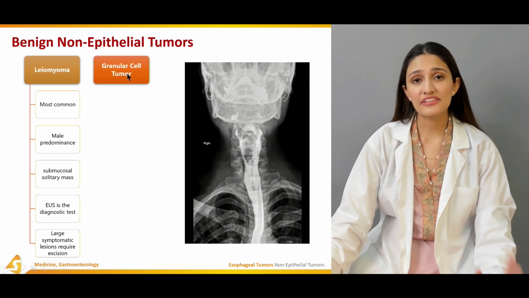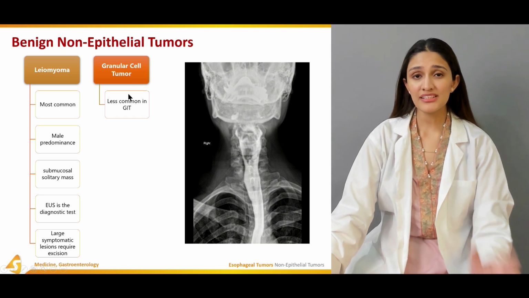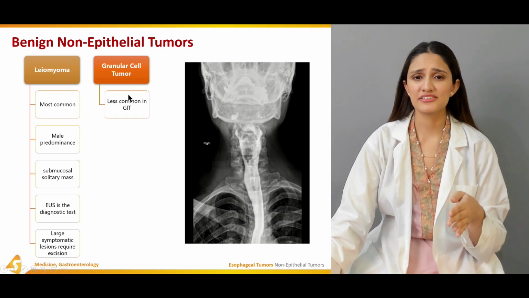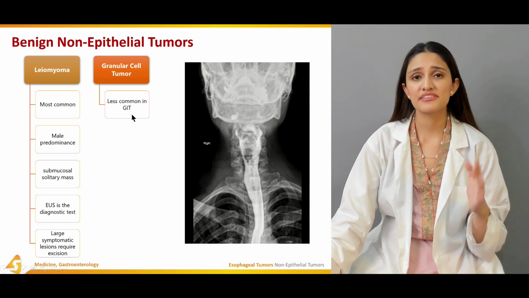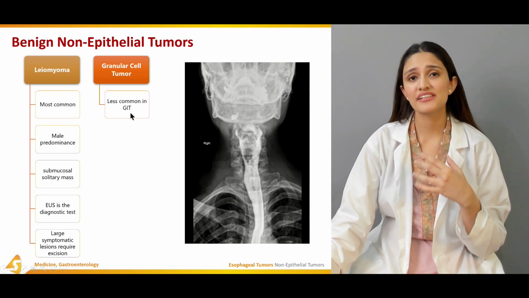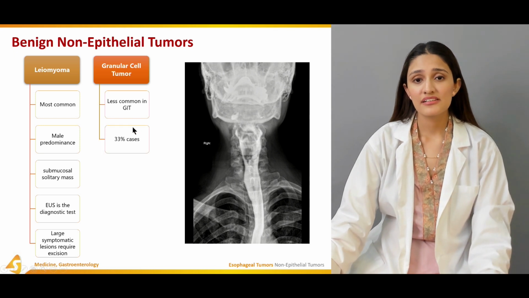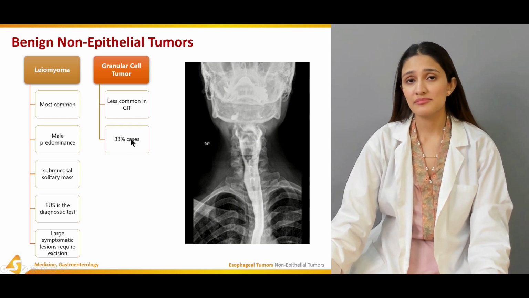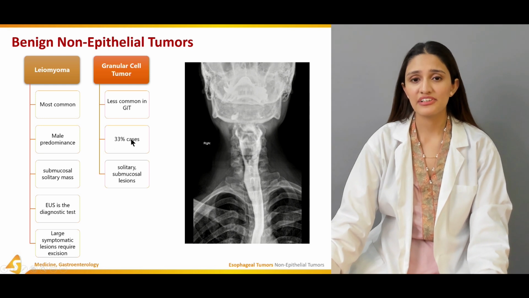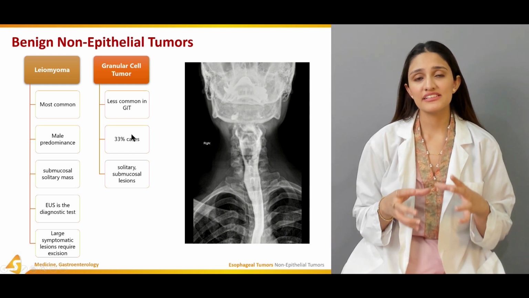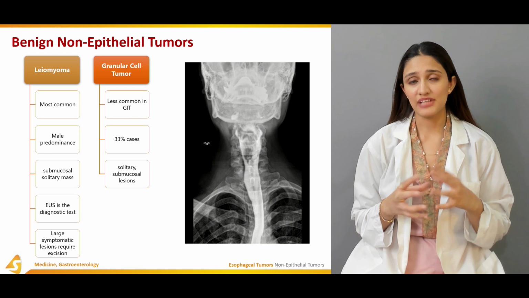The other is the granular cell tumor. This is very uncommon in the GI tract, but if it occurs, it is usually present in the esophagus. It accounts for about 33% of cases and is very rare. It presents as a solitary submucosal lesion.